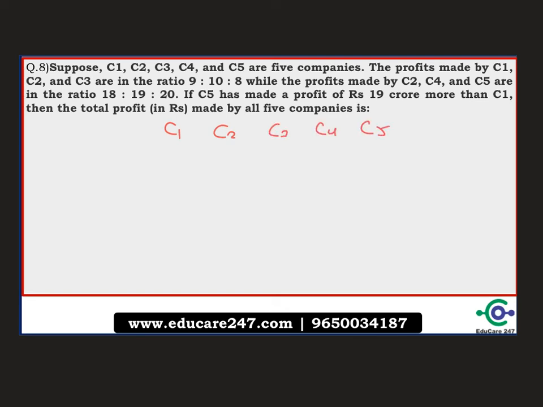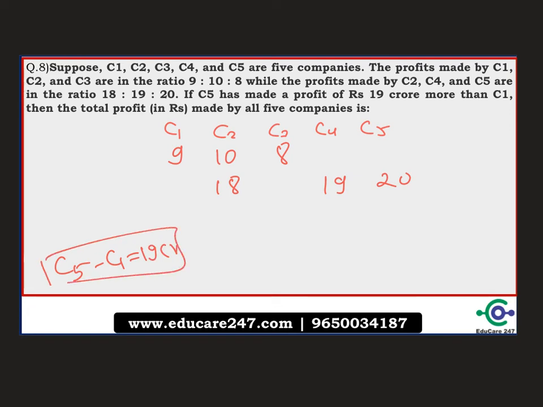What we have been given over here is 9 is to 10 is to 8, and we have been given 18 is to 19 is to 20, and one actual value: C5 minus C1 is equal to 19 crore. Keep this aside for now. What we have to do is bring all this ratio to one value. So how can we do this?